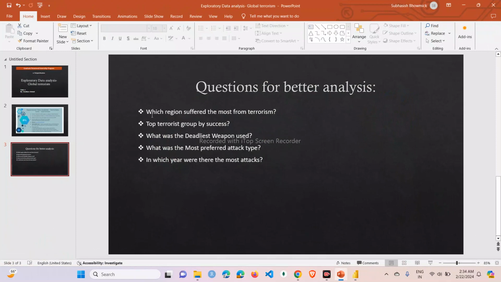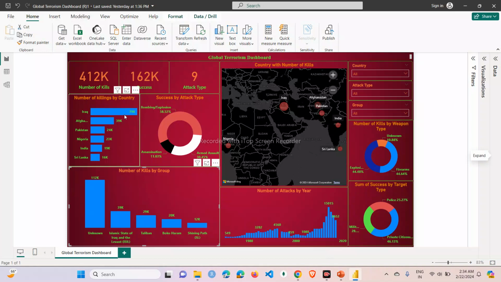My first question is, which region suffered the most from terrorism? As we can see, Iraq has the highest number of casualties, that is 79K, followed by Afghanistan, followed by Pakistan, followed by Nigeria, then India, and then Sri Lanka.